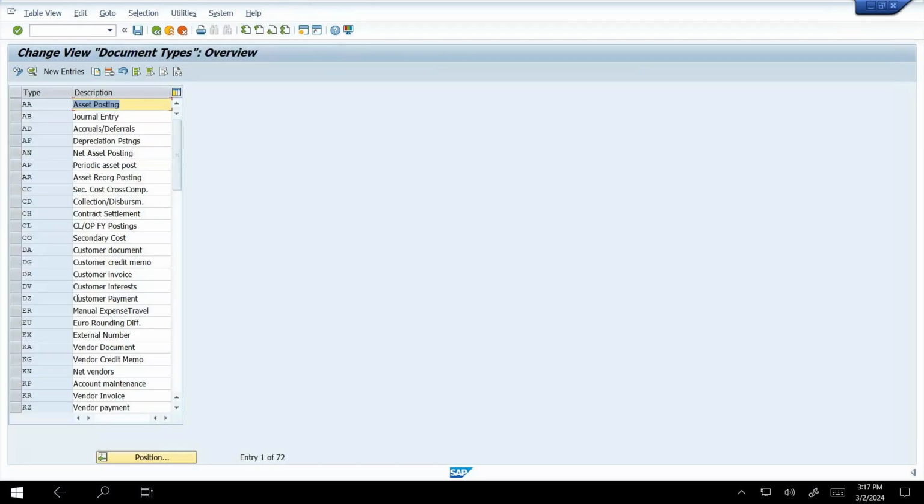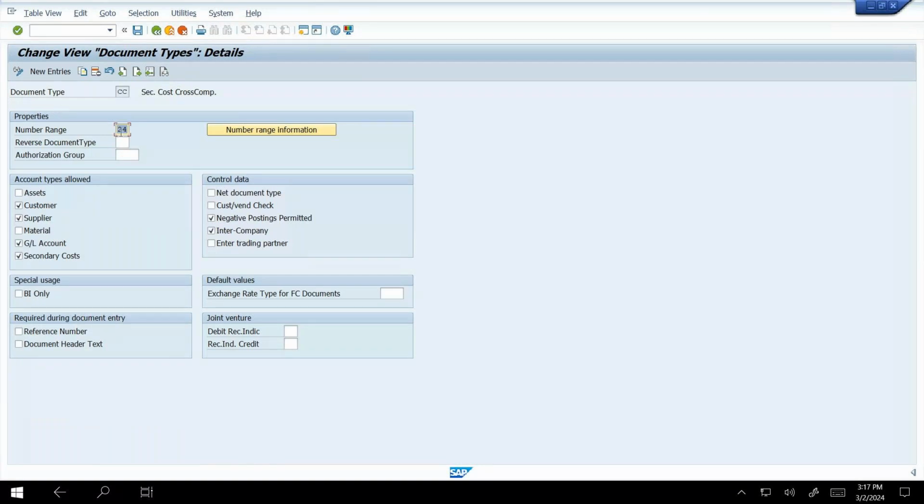And here we have to check whether CC and CO are already here. If they are not here, you have to create them. So just position, we have to type CC. Unfortunately it's here, that is secondary cost cross company code. Just open this one. The number range is 24 and the document type is customer and supplier, all those. So instead of 24 you have to give 01. That's enough, and Control S and save.